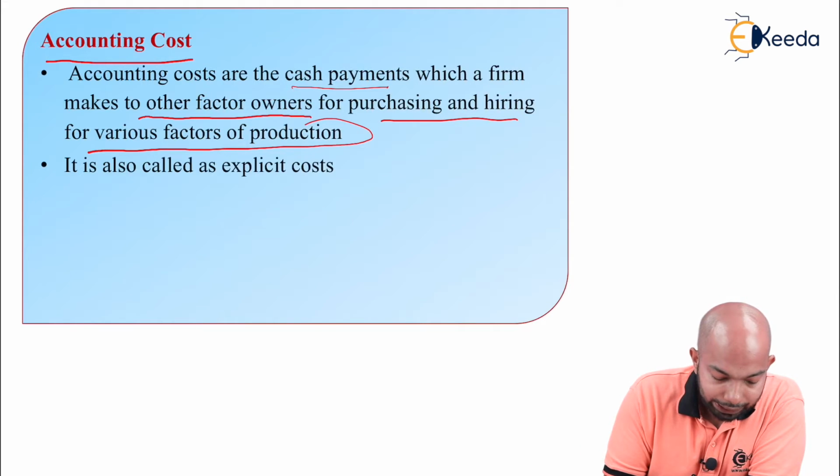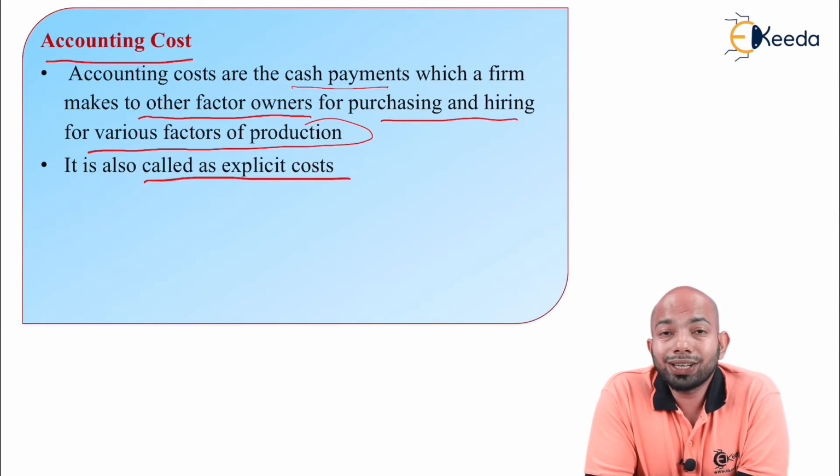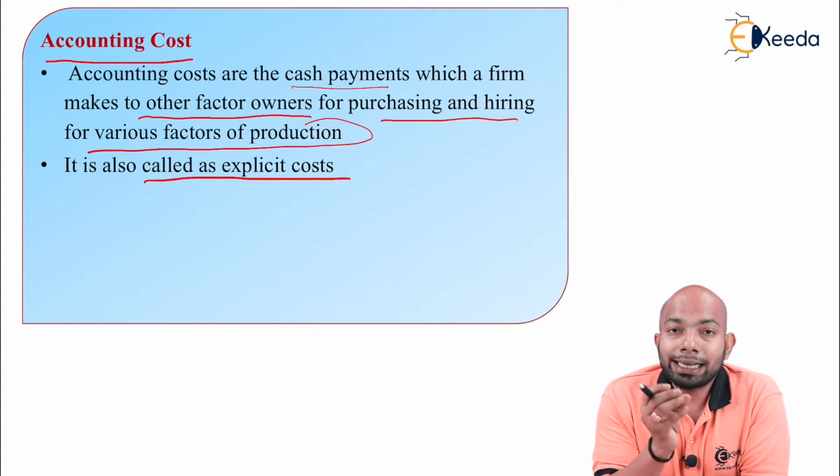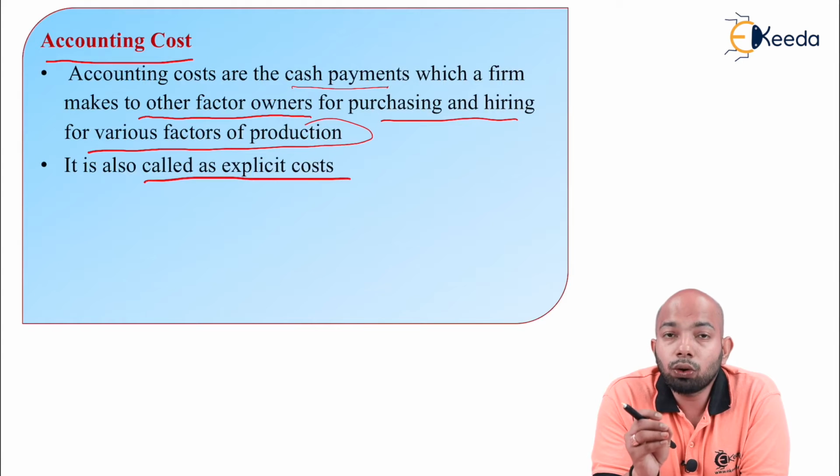It is also called explicit cost. This is also known as explicit cost. Accounting cost, a different name for it, can also be termed as explicit cost here. Explicit cost refers to the kind of payment that you're making for a specific purpose. The rent is paid only for the land purchase, or rather land being hired. Do you pay rent for the labors here? No, you don't pay. You pay wages there. Hence, when the cost is incurred for a specific purpose, that is known as an explicit cost, and that explicit cost can be called an accounting cost here.